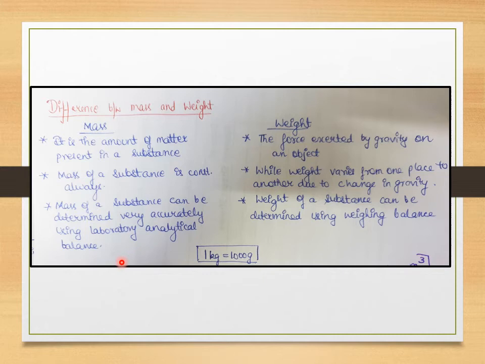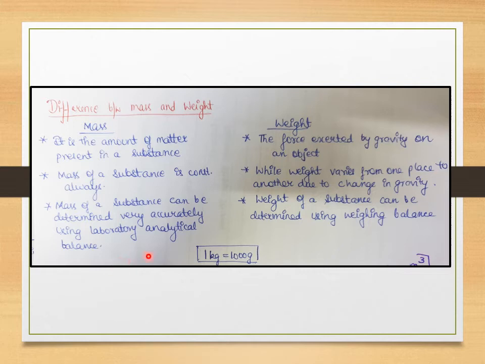When you go to the analytical balance in your lab and I tell you to take 1 gram of copper sulfate, you put approximately 1 gram of copper sulfate on it. What analytical balances give you is the mass, that is, how much copper sulfate is present in the crystals you are adding.